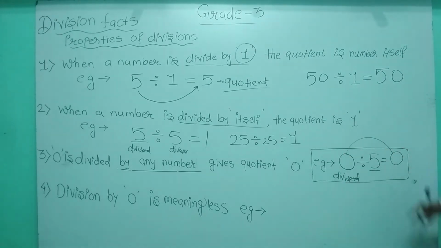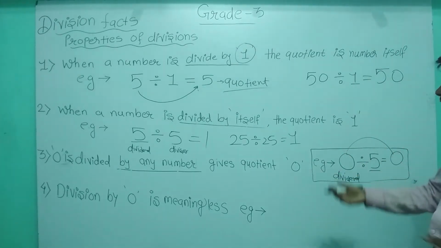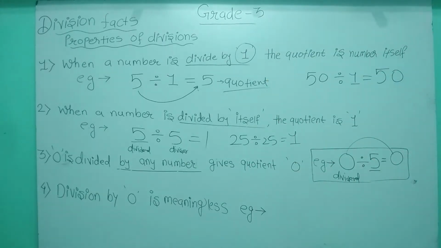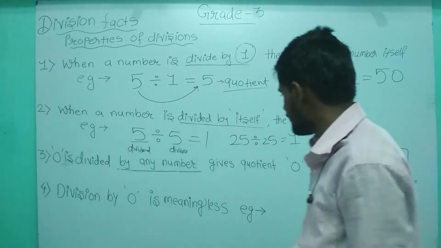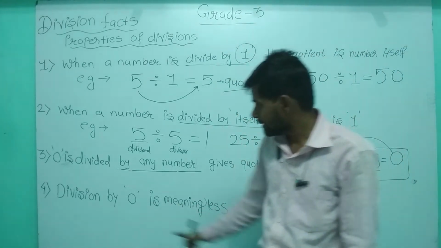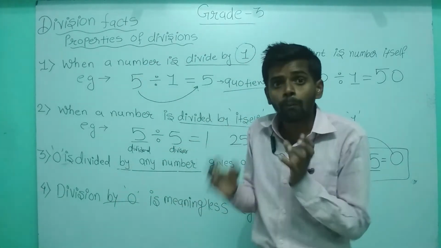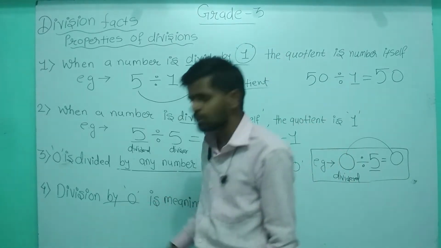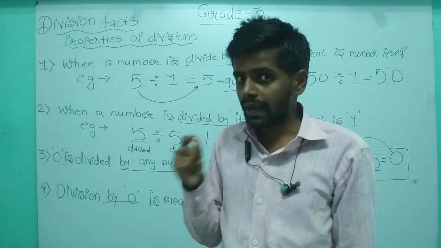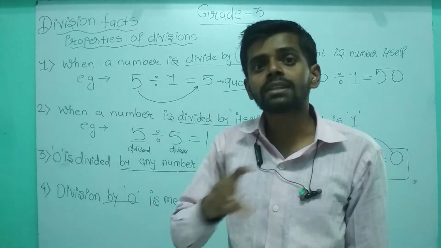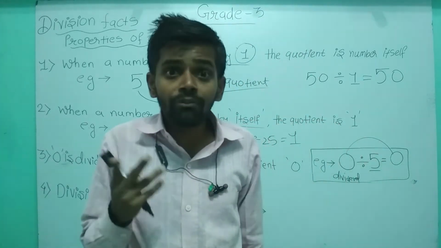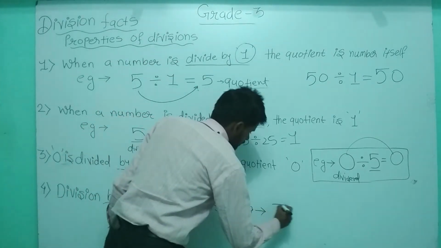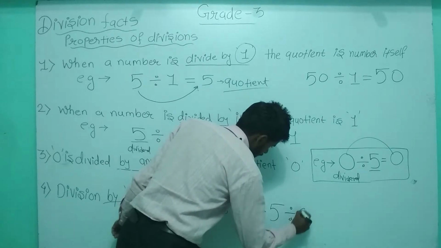ठीक है. So this 0 is the quotient, this 0 is the dividend, and this is बच्चा ही कौन है? Divisor. बस. And the fourth one is division by 0 is meaningless. Listen dear students. What is that? Division by 0. By 0. That means here the 0 is present at the place of divisor. And if the divisor is 0, answer is meaningless. Now what is the meaning of meaningless? अब देखो ध्यान से. ठीक है. I am writing here any number which is 5 divided by 0.